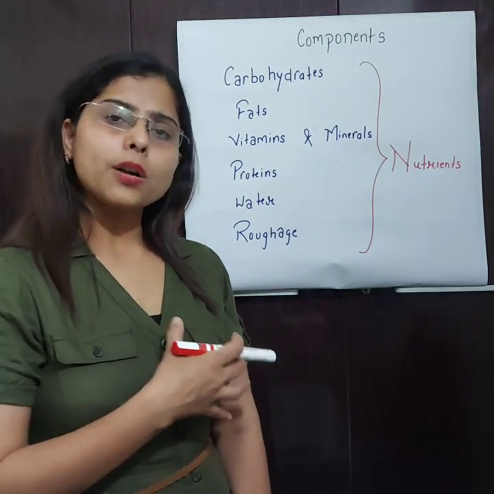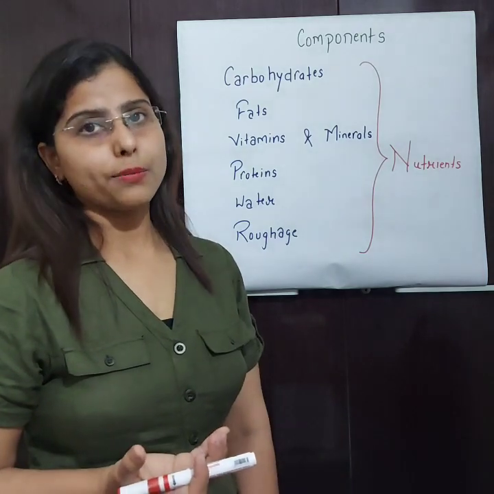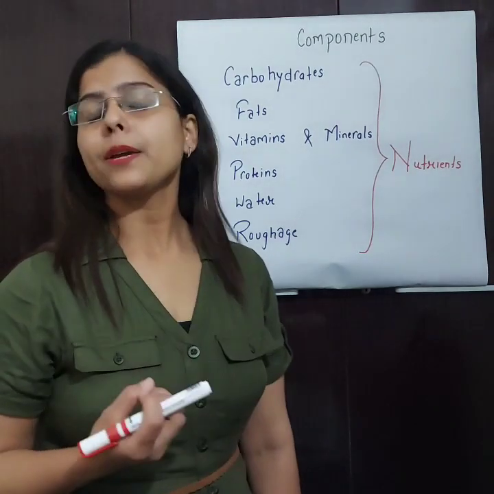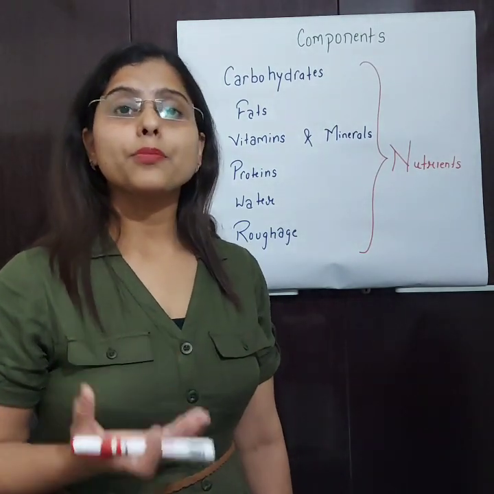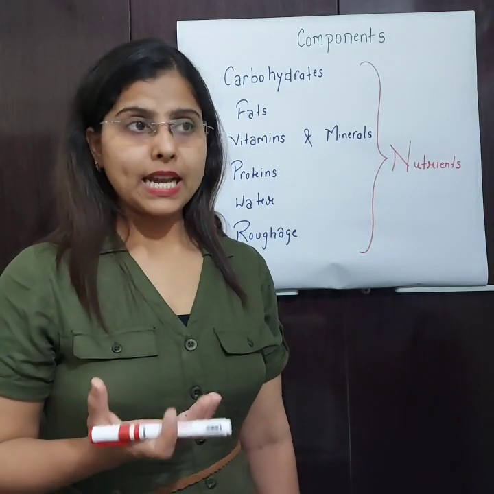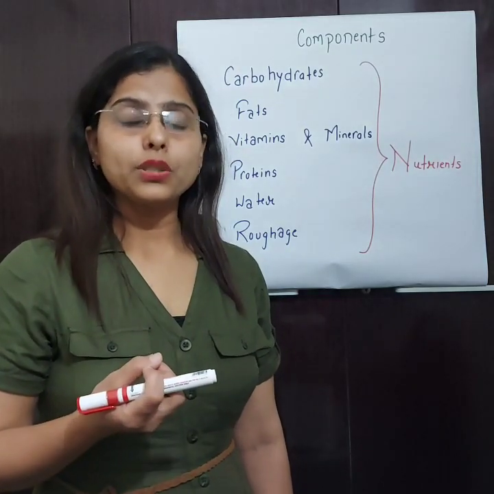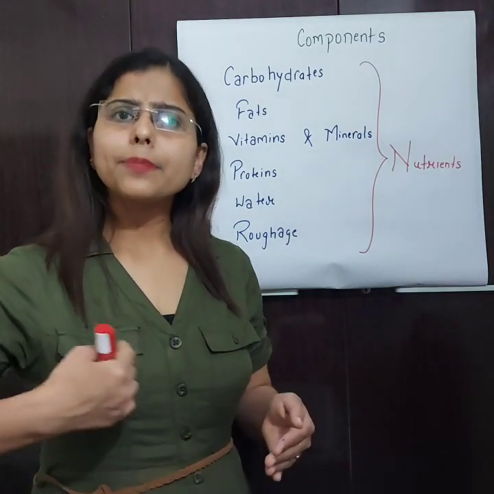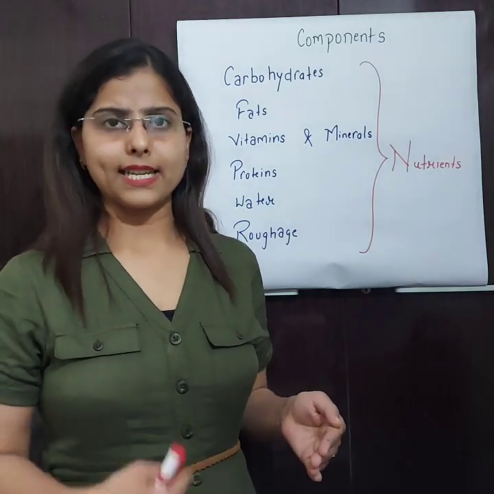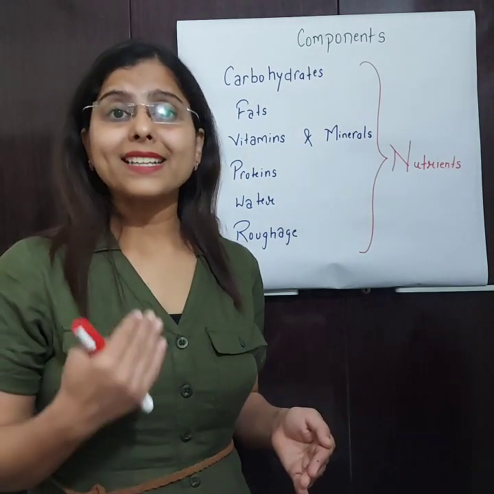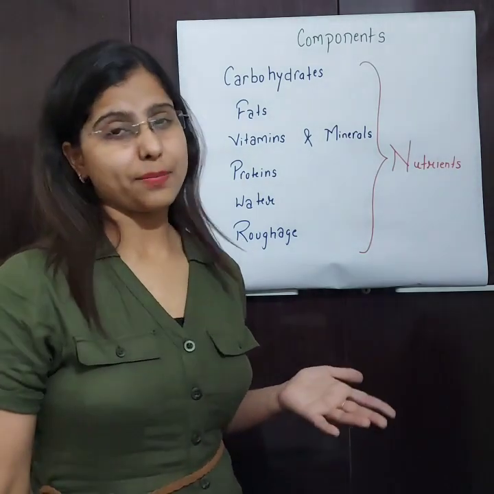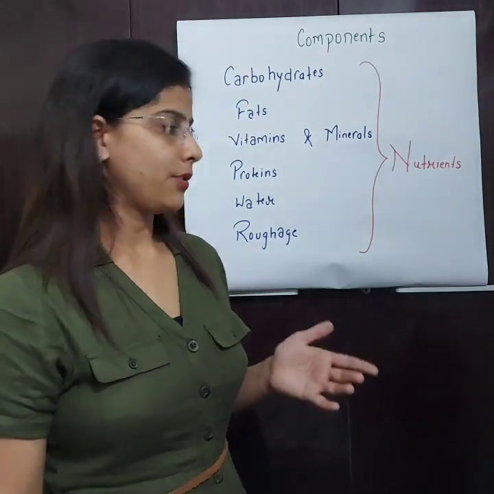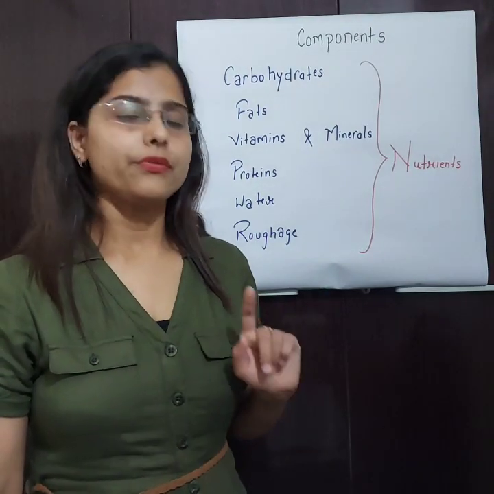They do not provide any nutrient to our body, but still they are a very important part. Why? Because they provide bulk to the food. And because of that bulk, the food and waste material keep moving along the intestine, which helps us get rid of constipation, which is a major problem, right? So roughage is also very important.